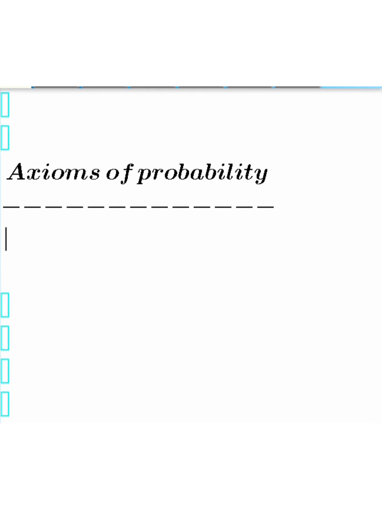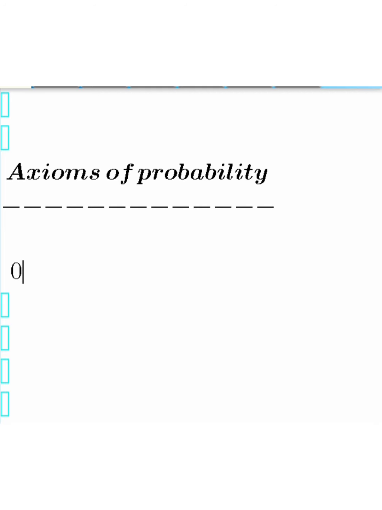Take a look at a football match between Chelsea Football Club and Arsenal. You'll notice that in all games, you are not certain about which club would turn out to be the winner of the match. So it is a probability. The same thing with games. When you play Ludo, they are all probabilities because you are not certain of who is going to emerge the winner. But I will not be deliberating much on definitions of probability or types of probability. We have types, but in this video, what we just need to do is the axioms of probability. So in this video, we'll be checking out the axioms of probability.